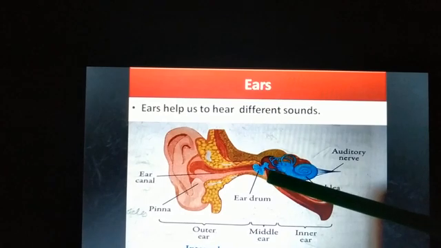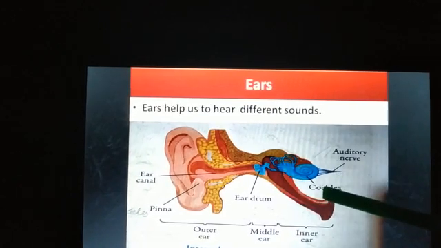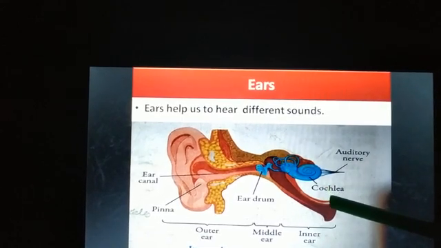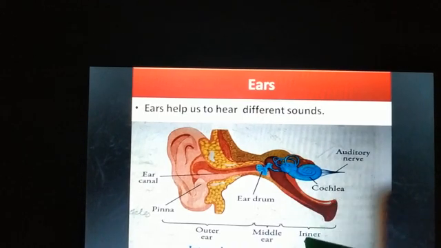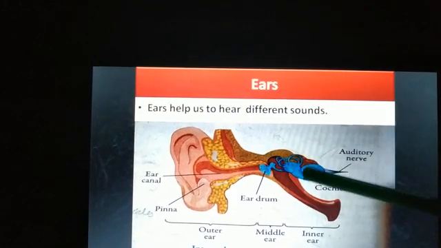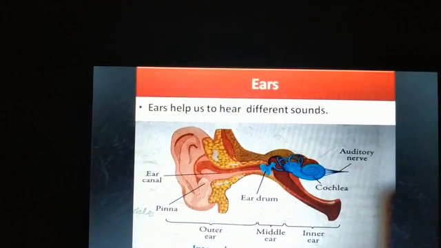Now this vibration will then reach the cochlea, this region. This region is called the cochlea. So this vibration reaches the cochlea, which is present in the inner ear, and inside the cochlea liquid and air is present. So the liquid and air inside the cochlea will vibrate.